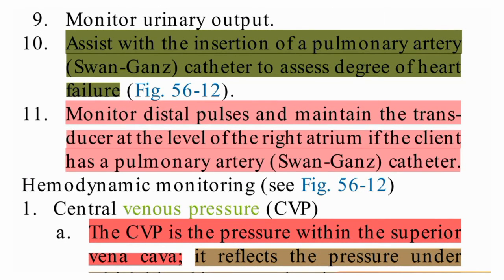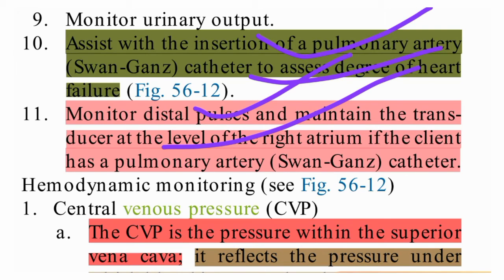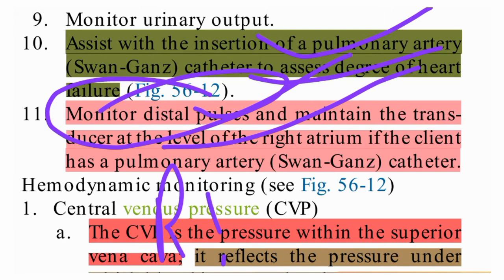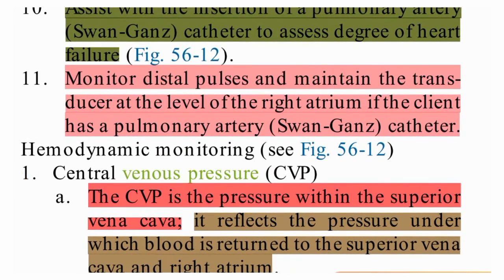Assess for the insertion of a pulmonary artery Swan-Ganz catheter to assess the degree of heart failure. So we need to monitor the client and assess for the insertion of this. Monitor the distal pulses and maintain the transducer at the level of the right atrium. The transducer should be level with the right atrium if the client has a Swan-Ganz catheter. Okay.